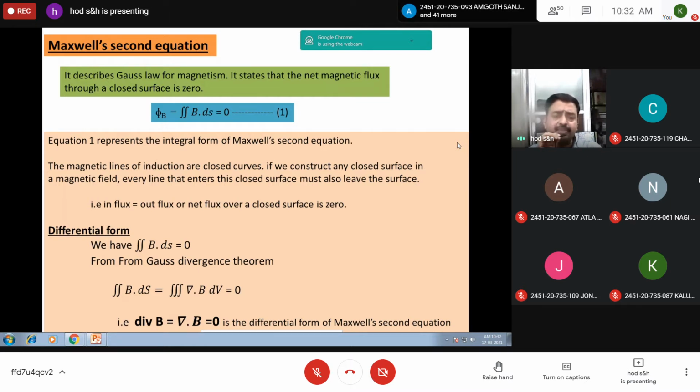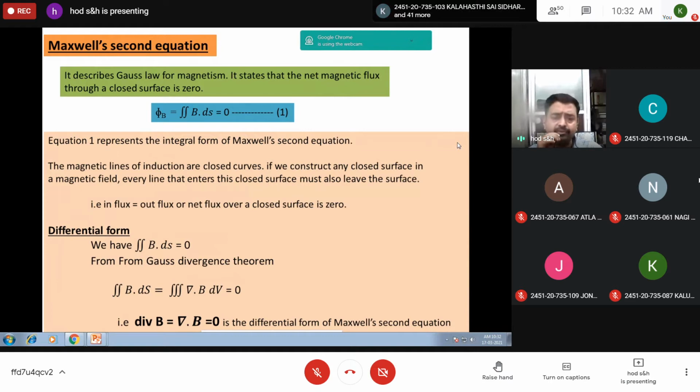This is called Gauss law of magnetism. That means phi B is equal to 0, where the magnetic flux is represented by double integration of B dot ds, equal to 0. This is equation 1, which gives the integral form of Maxwell's second equation.